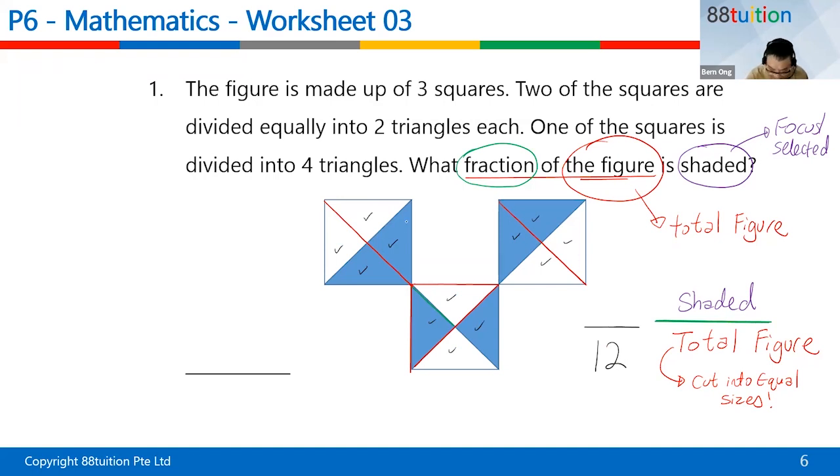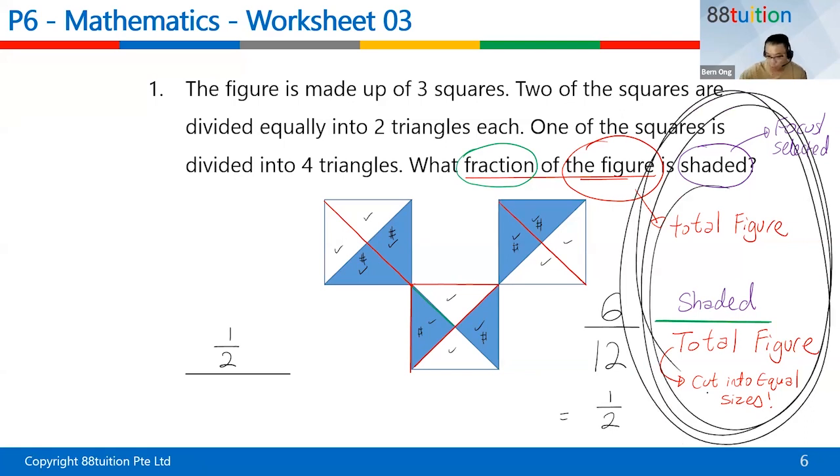The shaded, how many? 1, 2, 3, 4, 5, 6. So 6 is the shaded and 12 is the total. But remember, you cannot give it as 6 over 12. You must always give it in the lowest term, 1 over 2. Reduce to the simplest term. Children, can you understand this or not? This part is important. You are P6 already and you still don't understand this.